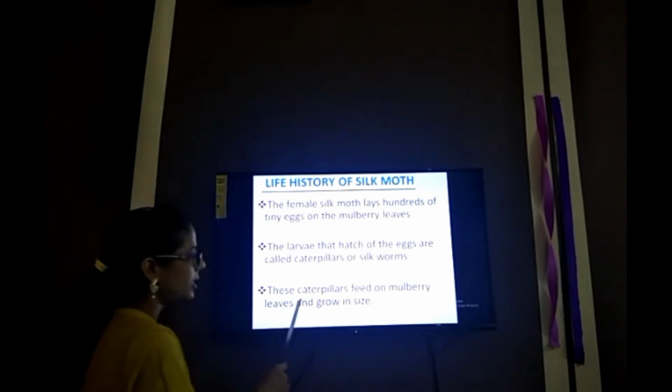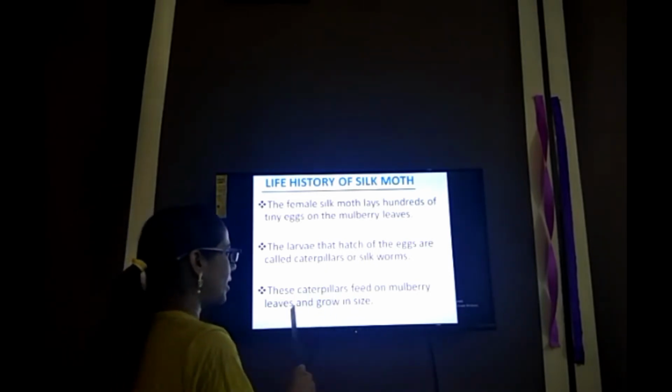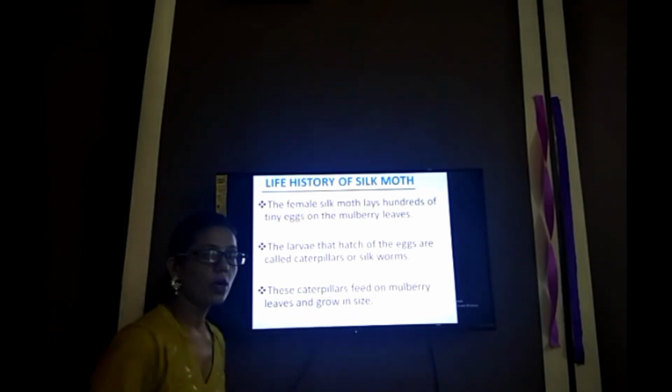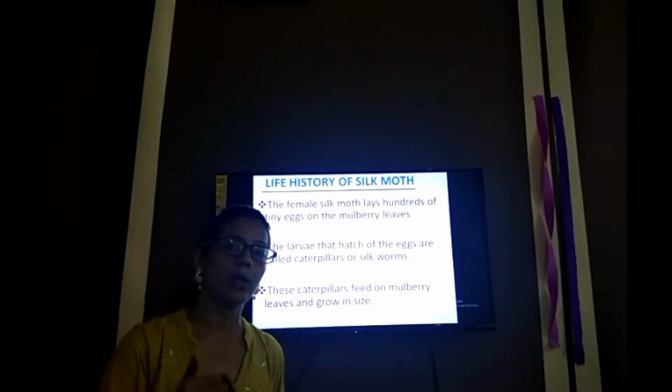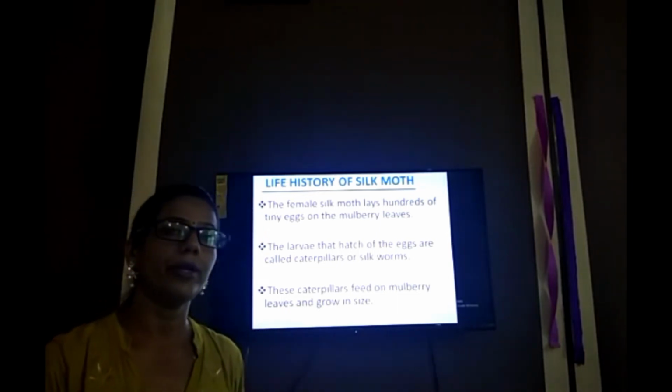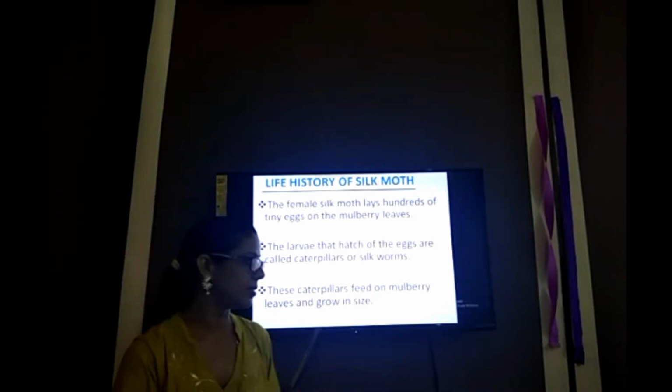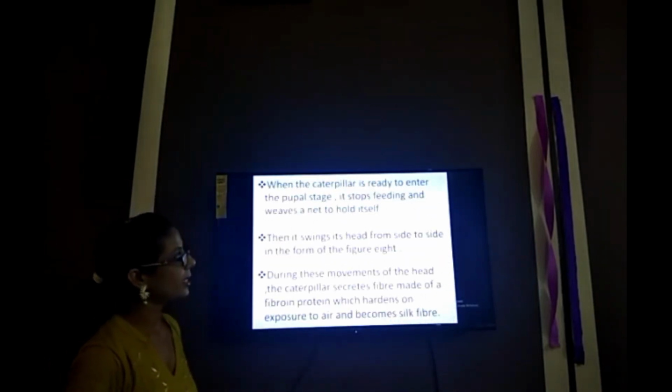Next point, these caterpillars feed on mulberry leaves and grow in size. The caterpillars or silkworms continuously feed on the leaves of the mulberry tree, and they grow in size. Now we move to the next slide.